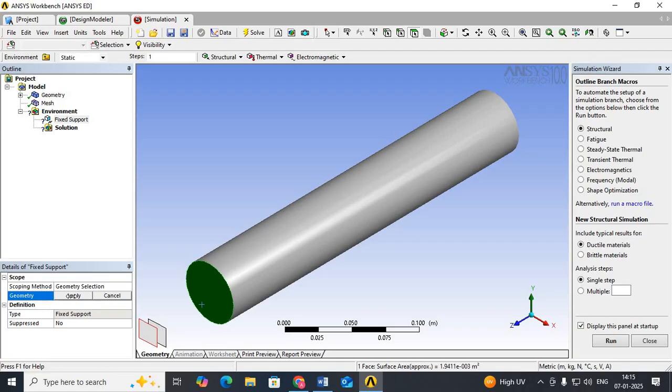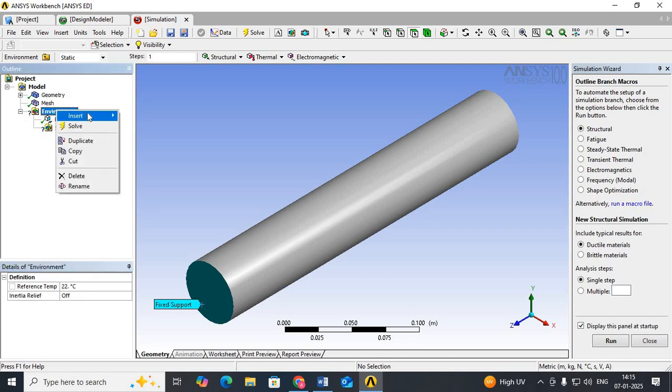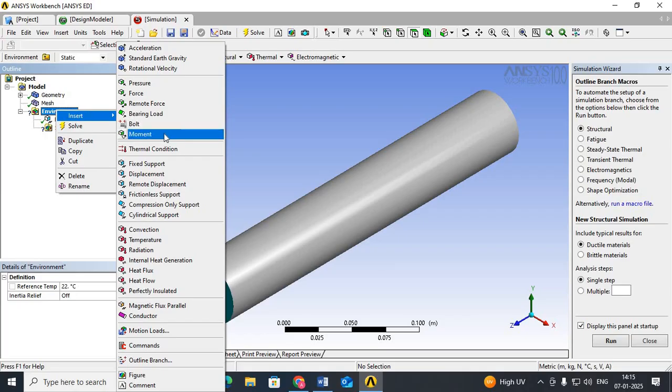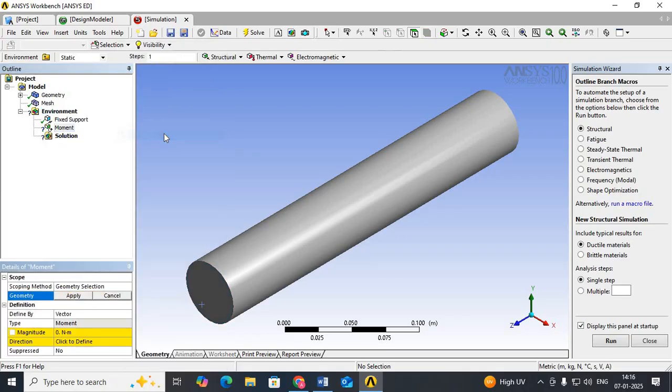Here geometry, apply the geometry. So the one end is fixed. After that, again go to environment, right click, insert. In that insert, select the moment. Once you select the moment, select the shaft, apply.